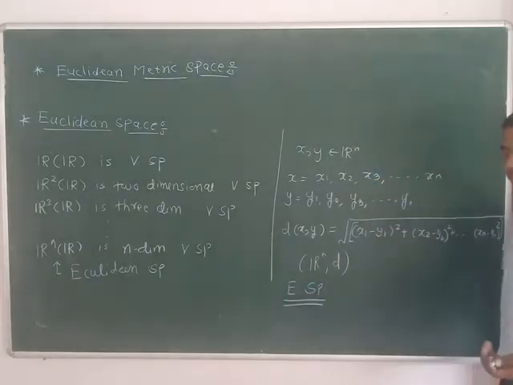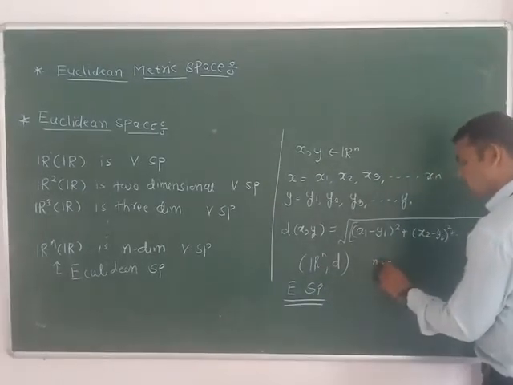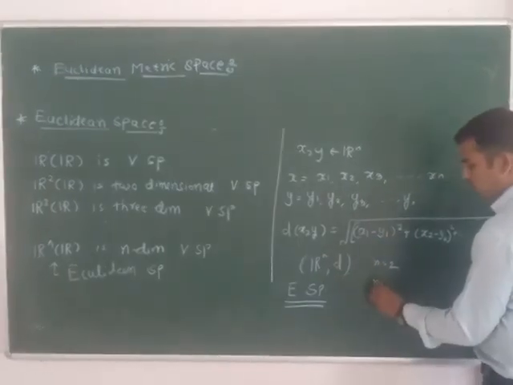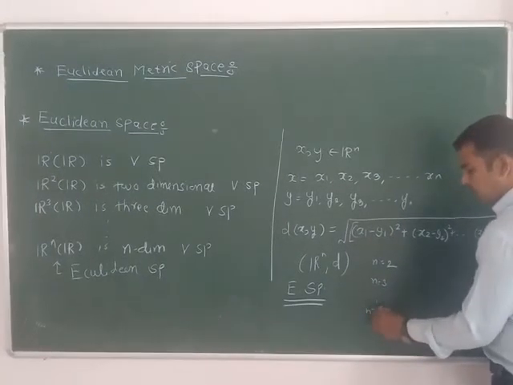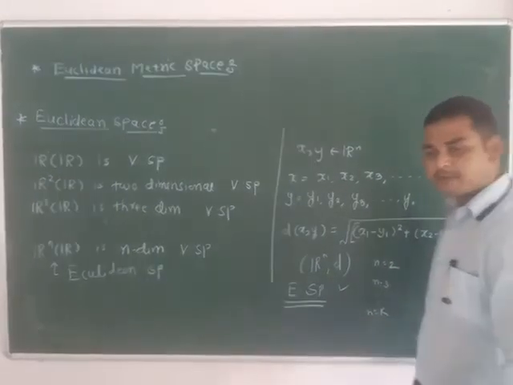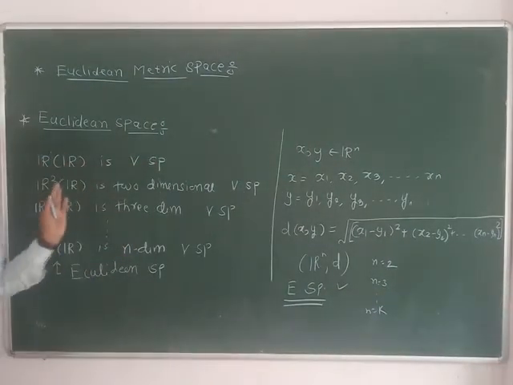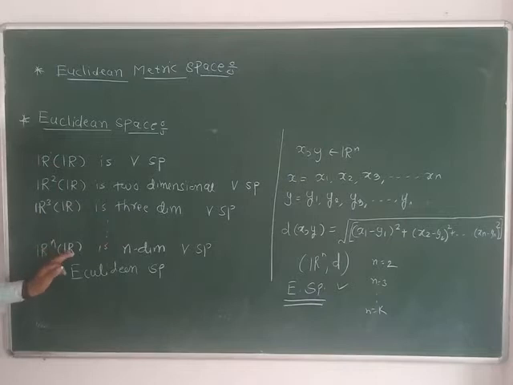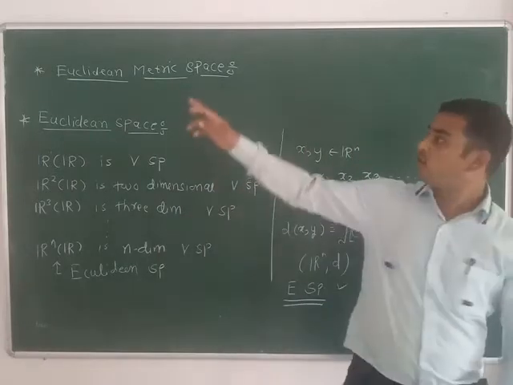Now if n is equal to 2, it is a Euclidean space. For n equal to 3, it is a Euclidean space. For any n equal to k, it is a Euclidean space. It is a general nomenclature for this vector space Rn over R. And what is meant by the Euclidean metric space?